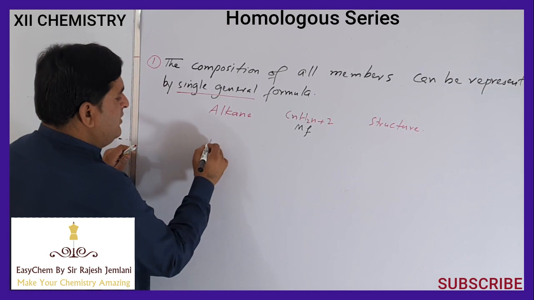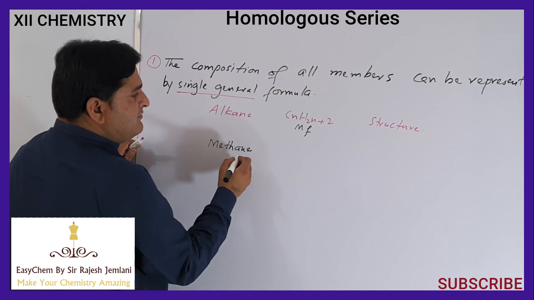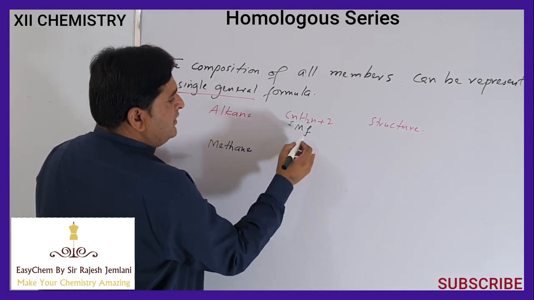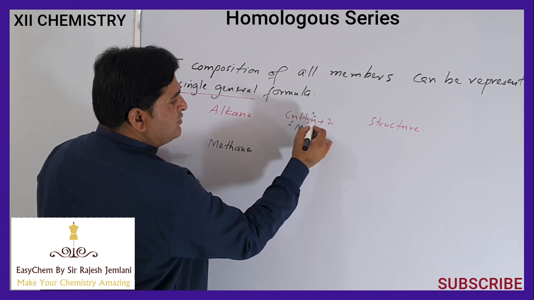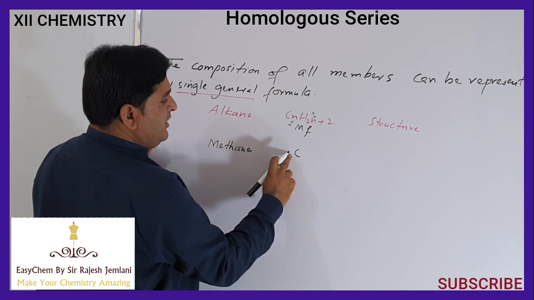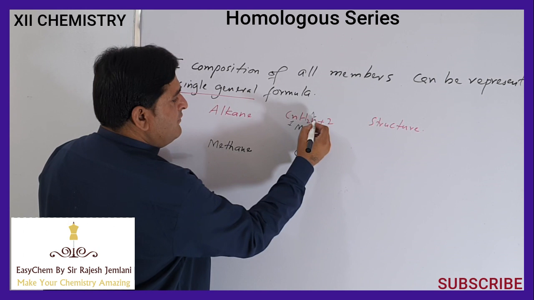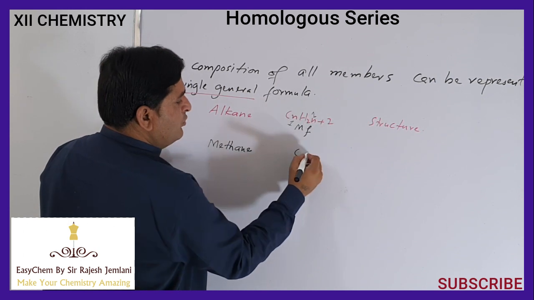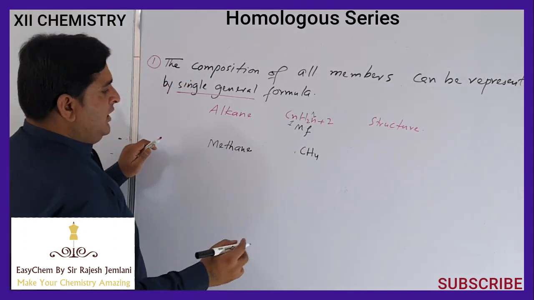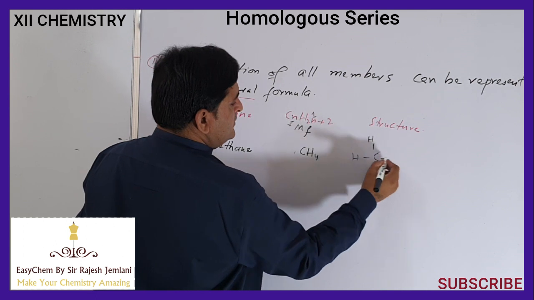So if we have alkane, the first member is methane, and methane has one carbon atom. Here n shows the number of carbon atoms. If n is equal to 1, then C1, and how many hydrogens? The value of n is 1, so 2 times 1 plus 2 is 4. So hydrogen will be 4. The molecular formula of methane is CH4. Its structural formula will be CH4.